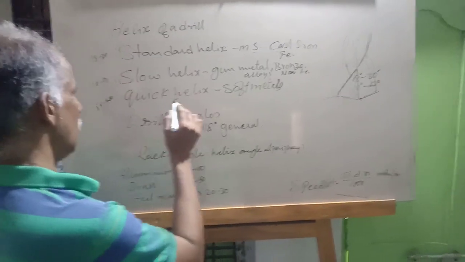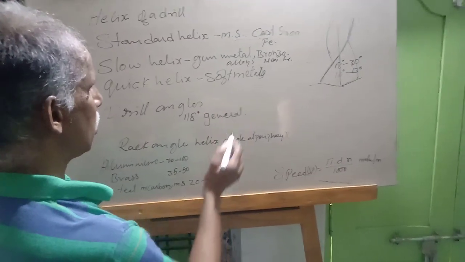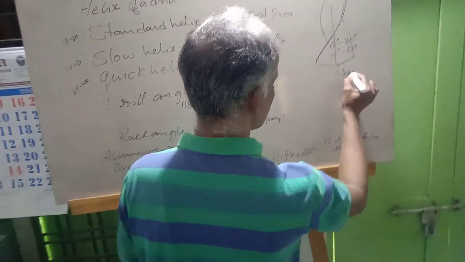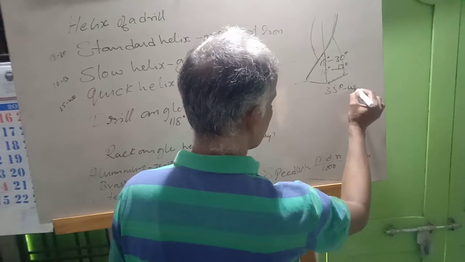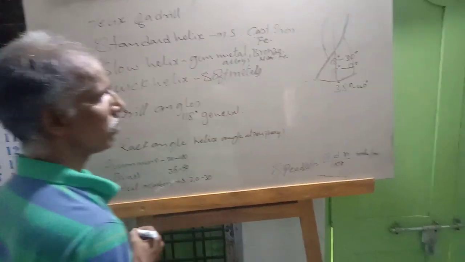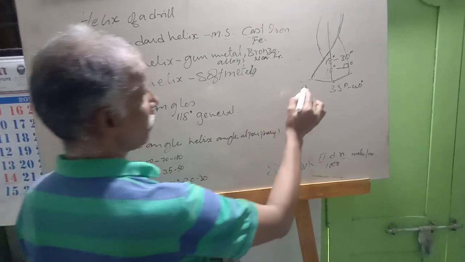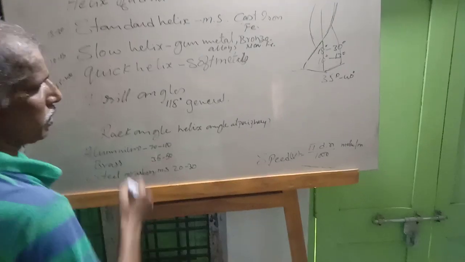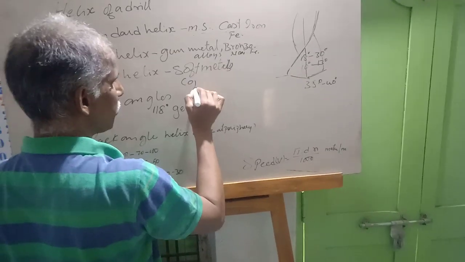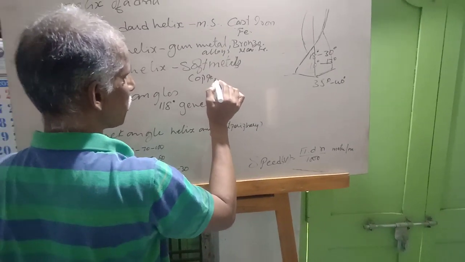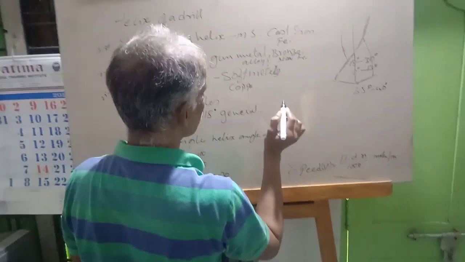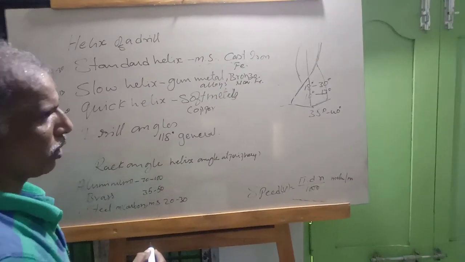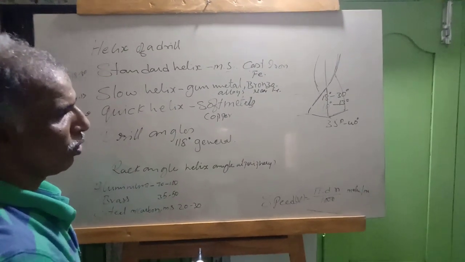Now quick helix. This one will have 35 degrees to 40 degrees helix angle, which is used on soft metals such as copper, aluminum, gold, silver.